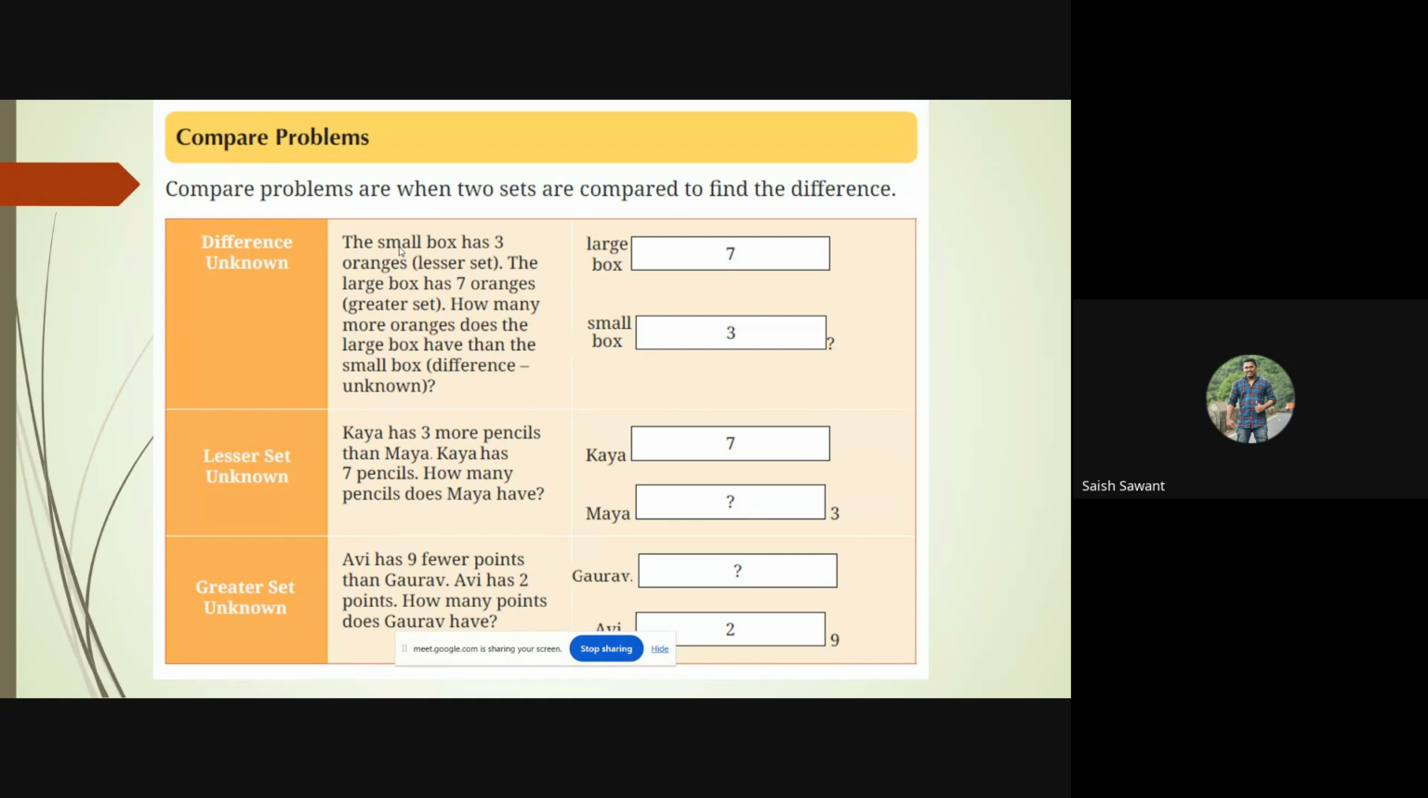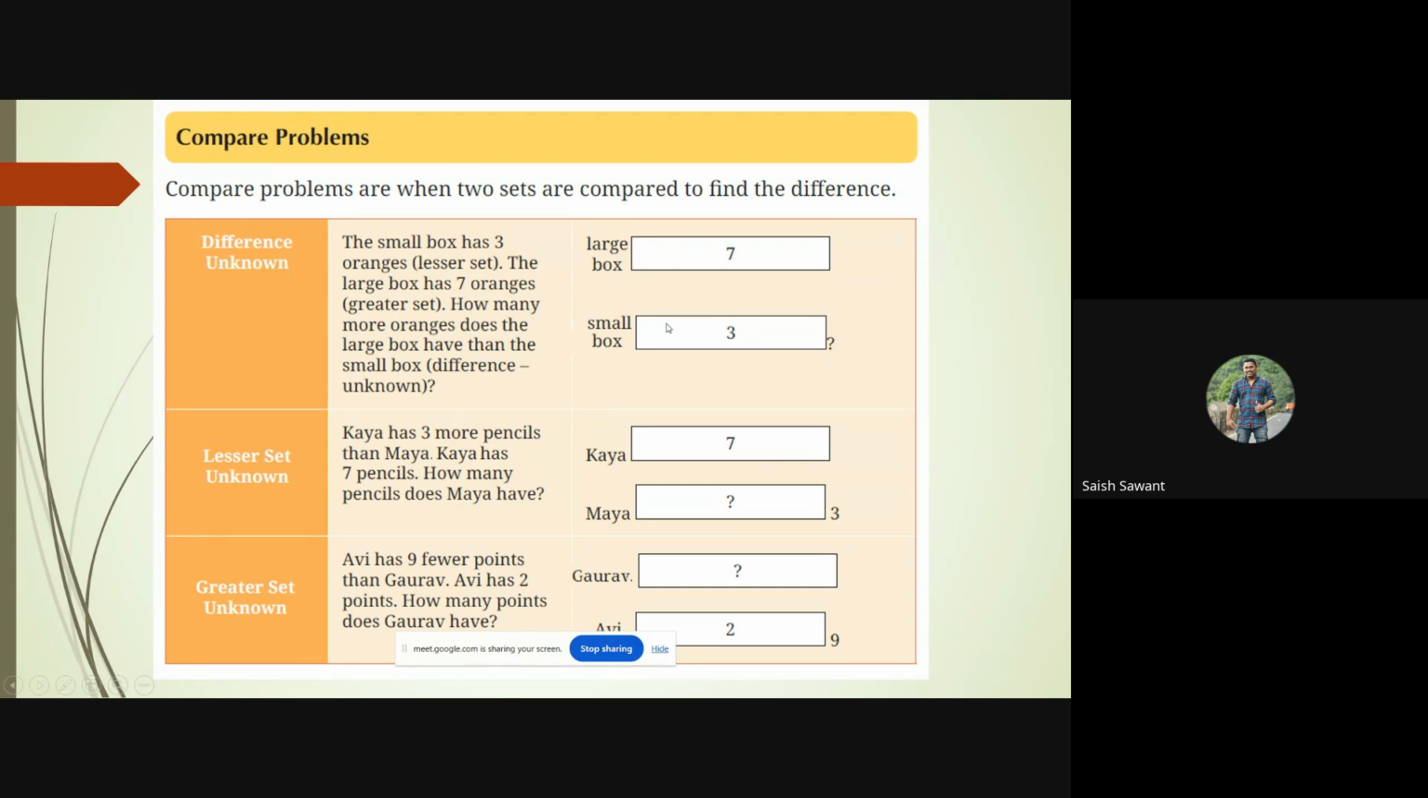Okay. So let us read the problem. The small box has 3 oranges and the larger box has 7 oranges. So there are two sets over here. One is the smaller set, one is the greater set. The small box is the smaller set and the larger box is the greater set. So always write the larger set on top and the smaller set down below. And the difference is written over here.